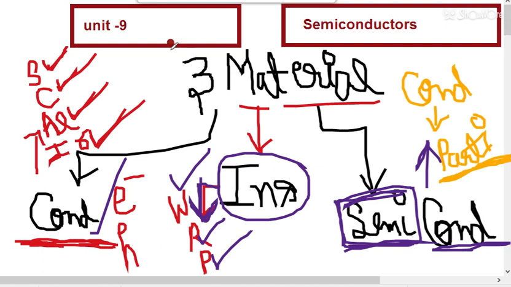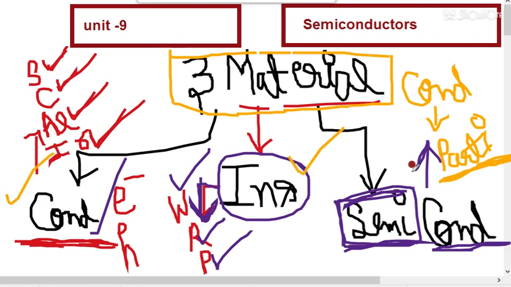So this is all about the three types of material. I will discuss their energy gap also, but before going to that, you have to know what is valence band and what is conduction band. So first of all, three types of material are clear to you: conductor, insulator, and semiconductors. Semiconductors are those materials which conduct under a particular condition. What kind of conditions there will be, that I will explain in the next lectures or in this lecture later on. So I hope now up to this part the lecture is clear.